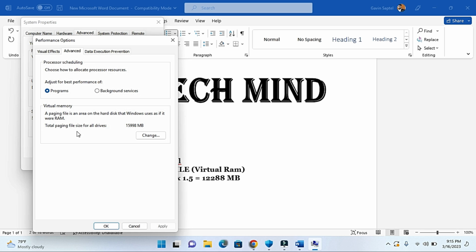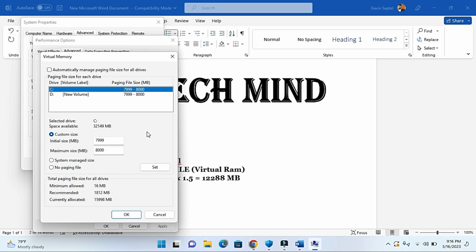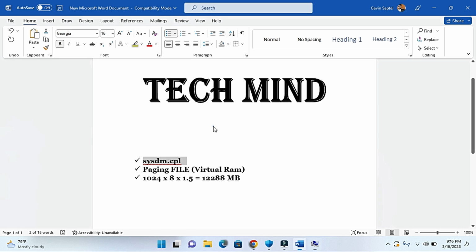And you see this passage is very much self-explanatory. It's written: a paging file is an area of the hard disk that Windows uses as if it were a RAM. So I don't think I need to add much to this. The hard drive itself will work as if it's a RAM. If you click change, I have actually made my own settings as per my requirement, but the basic settings that are required are mentioned here.